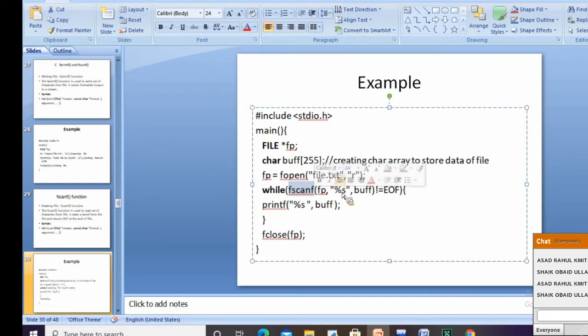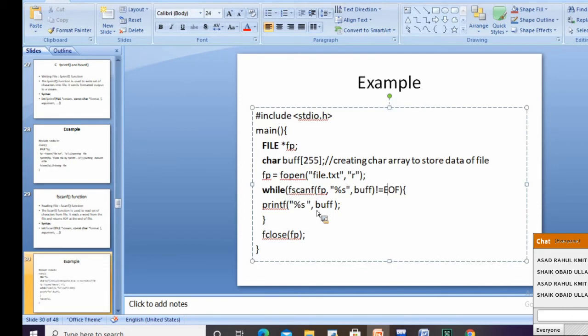What is the type of the content we have? It's a string type, and we are using a character array, the buffer array, till the end of the file it is going to read. Then we are printing it.